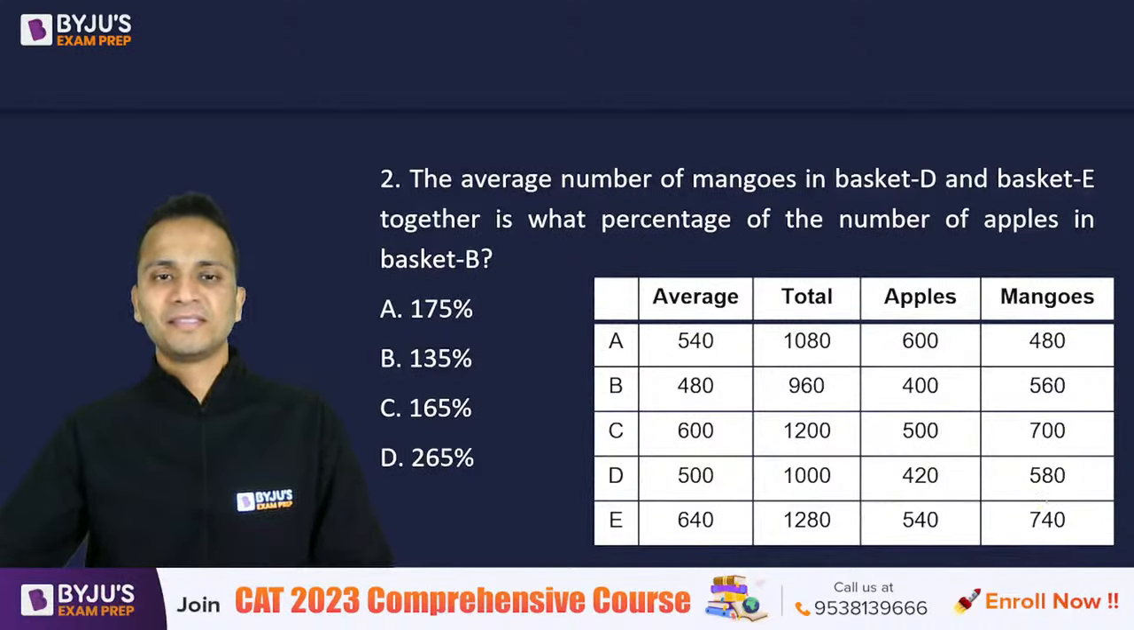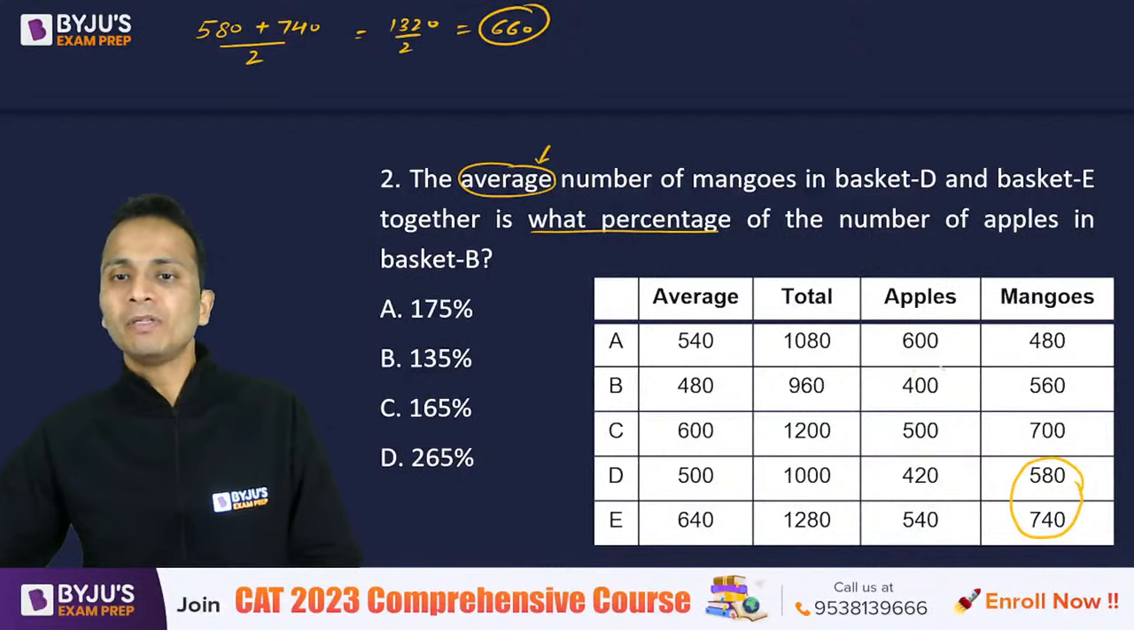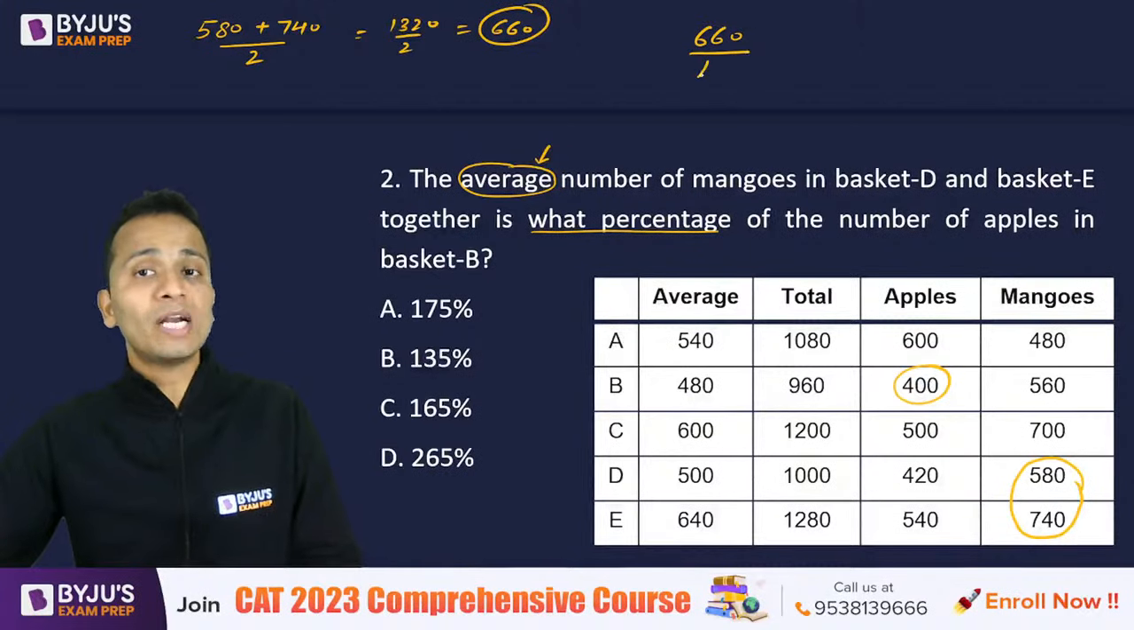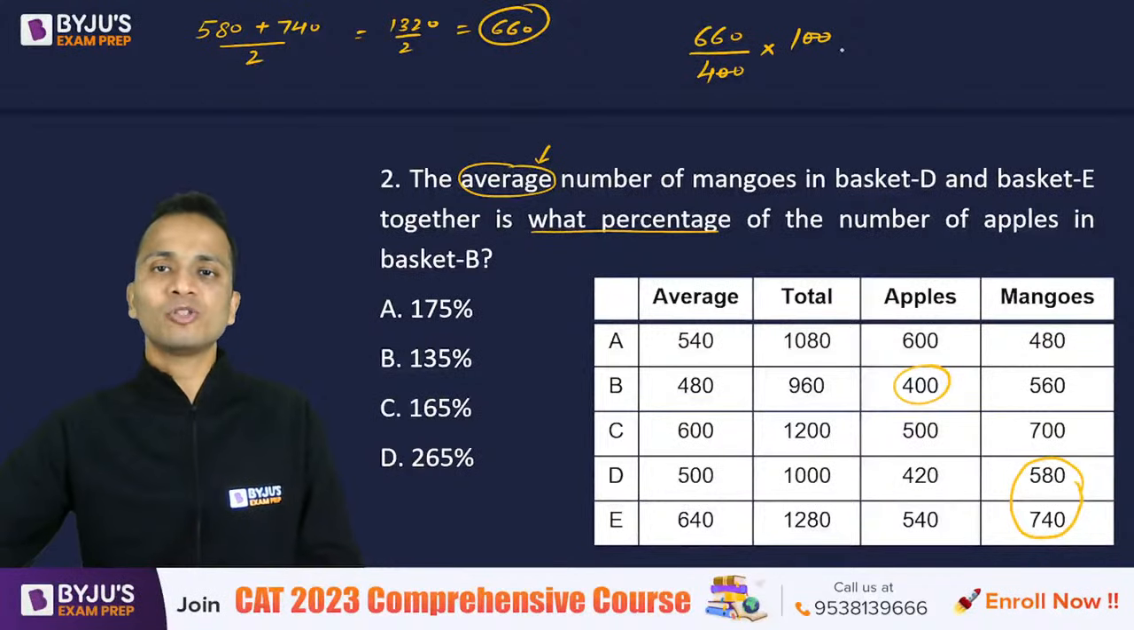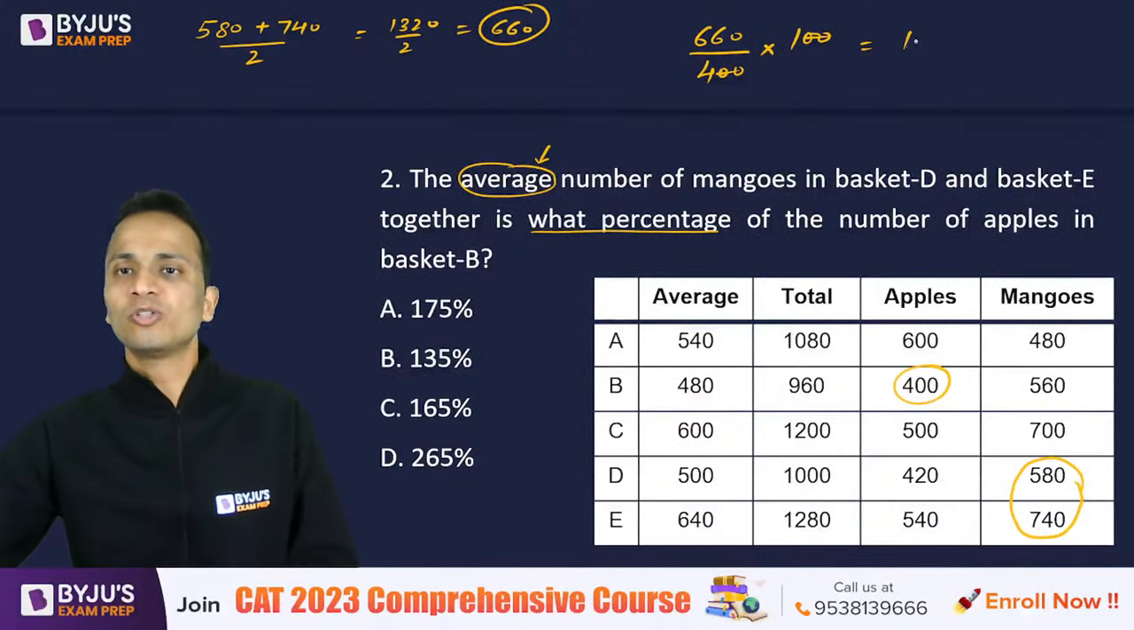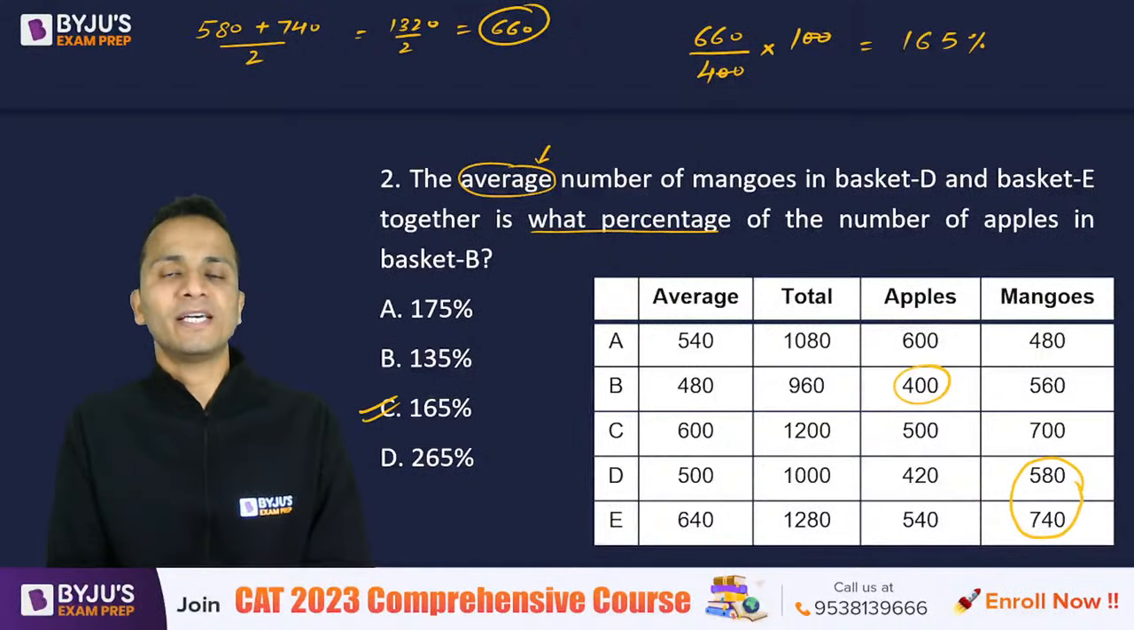So the question is, this number is what percentage of apples in basket B? Apples in basket B is 400. So 660 is what percentage of 400? So 660 divided by 400 multiplied by 100, simple expression. The zeros will cancel out, divide 660 by 4, so the answer will come out to be 165%. And the students who have given the answer, up till now all of you have given a correct answer. So 165 percent is the correct answer.